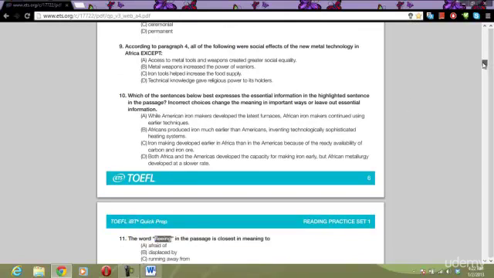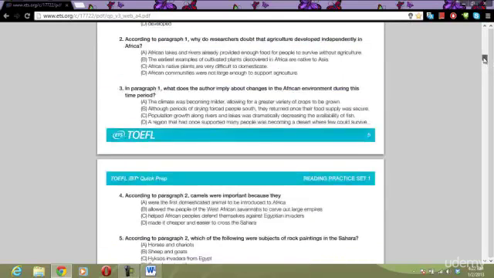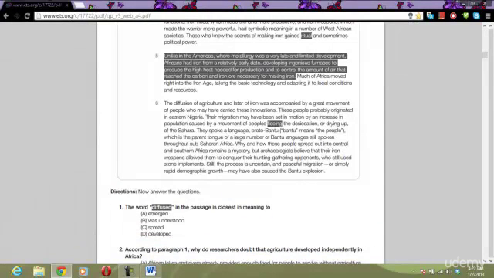All right, number 10. Which of the sentences below expresses the essential information in the highlighted sentence in the passage? Okay, so we have a paraphrase question here. Unlike Americans, where metallurgy was a very late and limited development, Africans had iron from a relatively early date, developing ingenious furnaces to produce the high heat needed for production and to control the amount of air that reached the carbon and iron ore necessary for making iron.